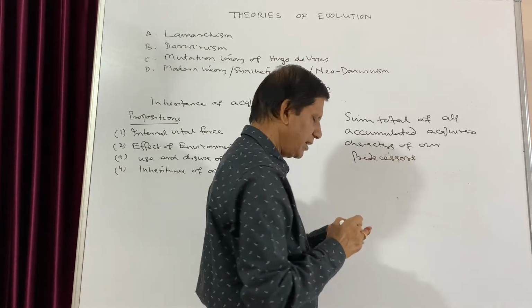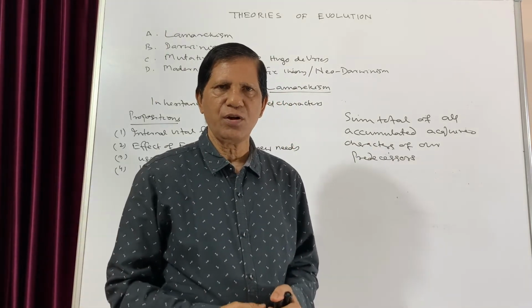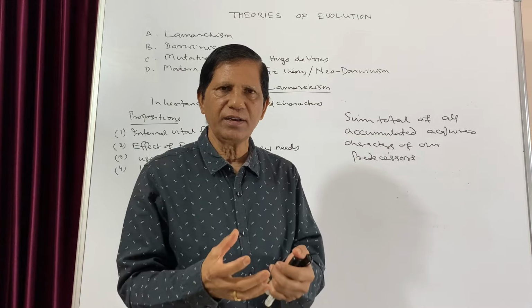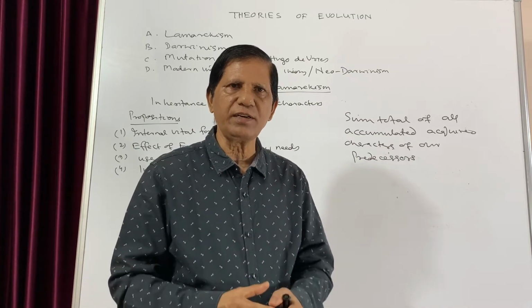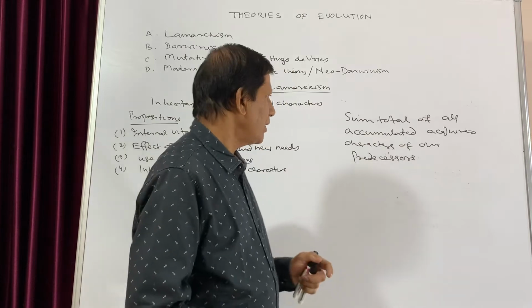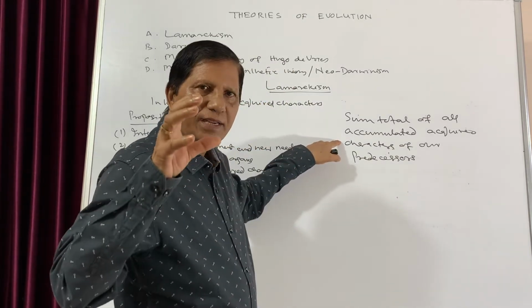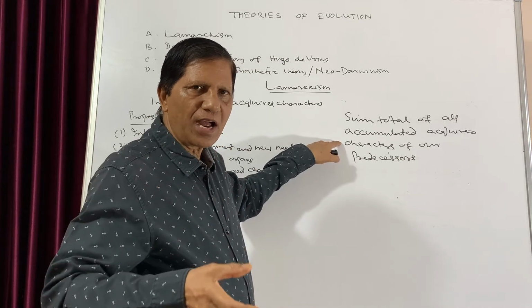That means several generations of our predecessors, whatever they have accumulated, those characters are now present in the present day organisms. That is sum total. So this is about how the use and disuse of organs, how they are inherited.